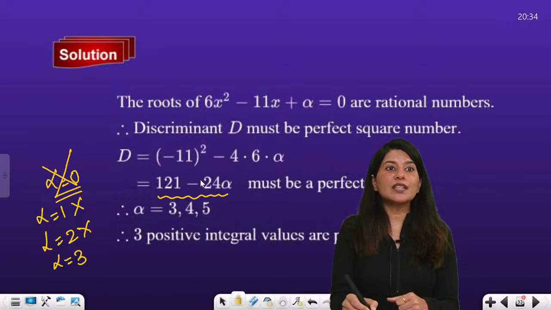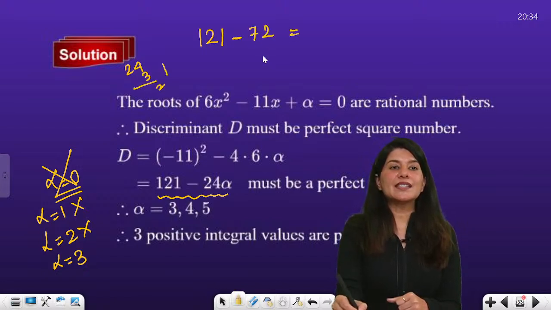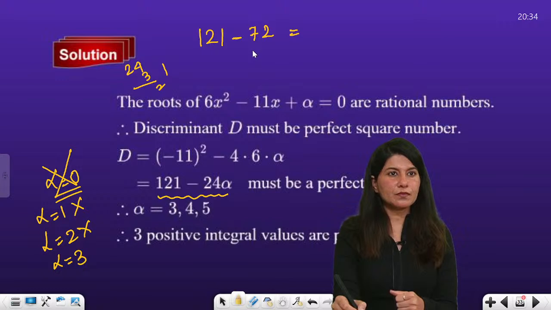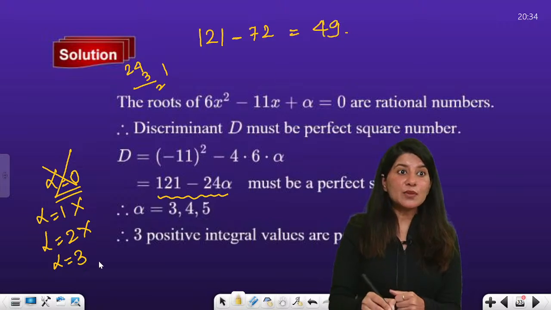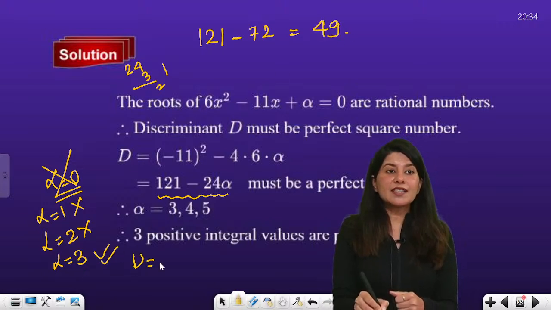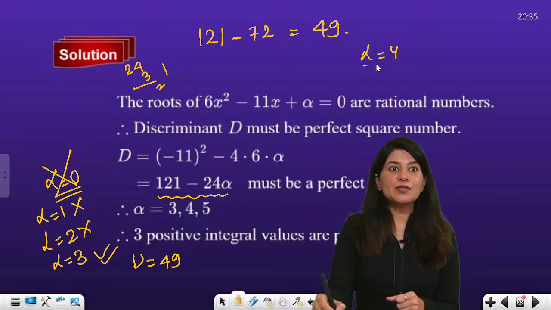Alpha equals 3. That means 121 minus 24 into 3. 4 3s are 12, 72. So 121 minus 72 will be 49. Yes, 49. So alpha equals 3 will give you discriminant equals 49, which is a perfect square. Now alpha equals 4.